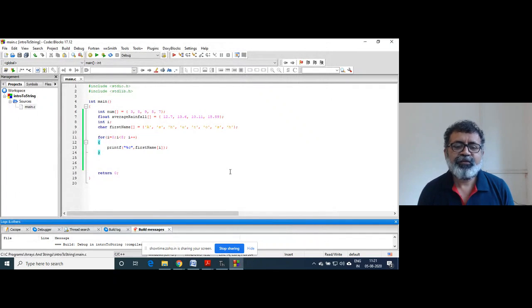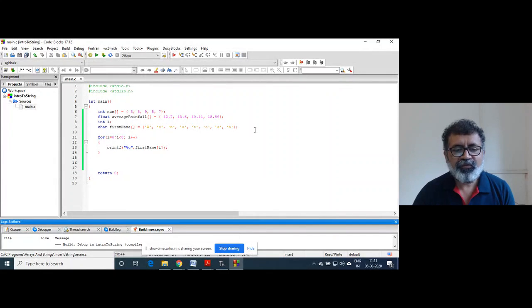So that is why Dennis Ritchie proposed a different concept for representing an array of characters, and that array of characters is called a string.